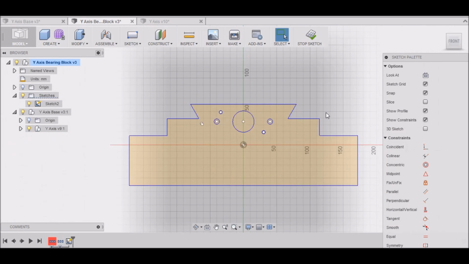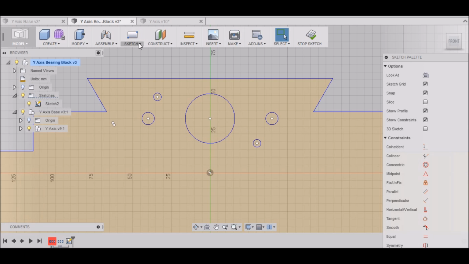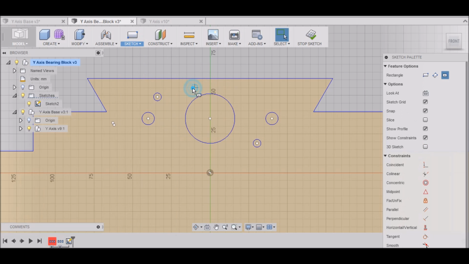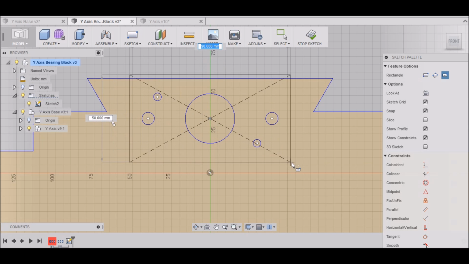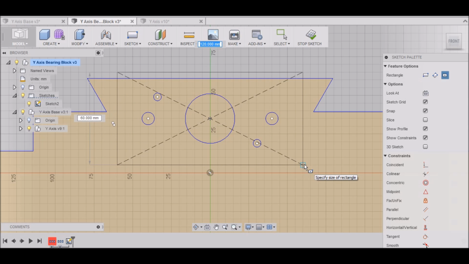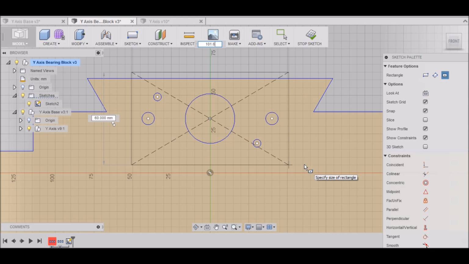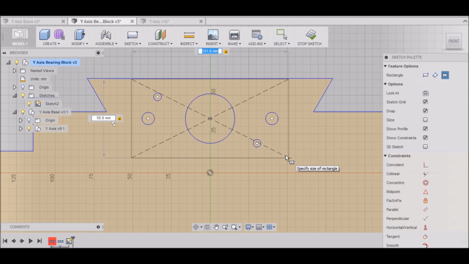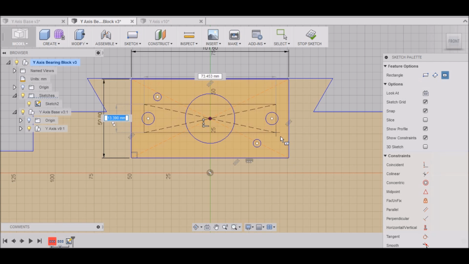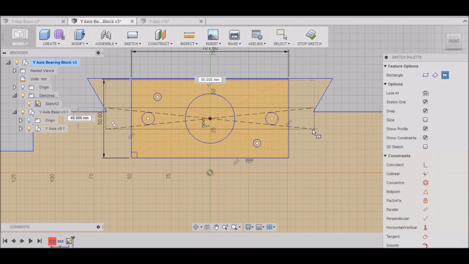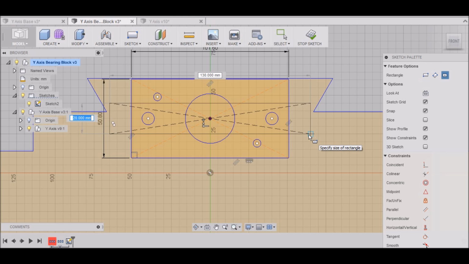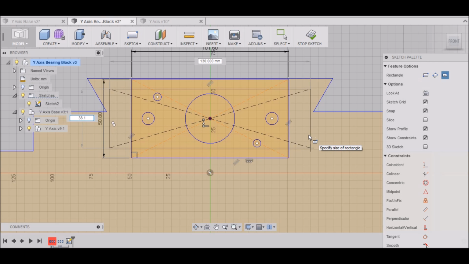Get it where we can see it here. I want to go to Sketch, Rectangle, Center Rectangle, and my bearing block is going to be 101.6, which is 4 inches. Hit Tab, and then it's going to be 50.8 tall. And we want to do it once again, 38.1 wide. Hit Tab, and 88.9 long.